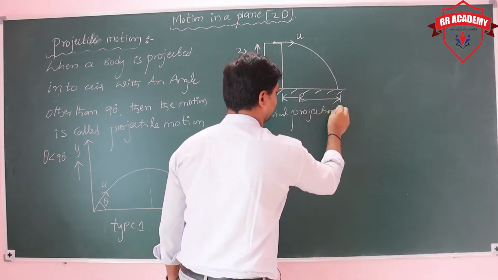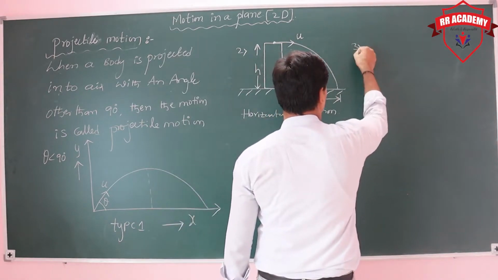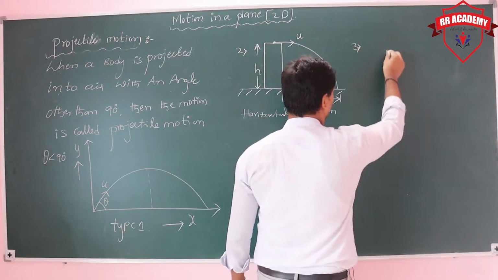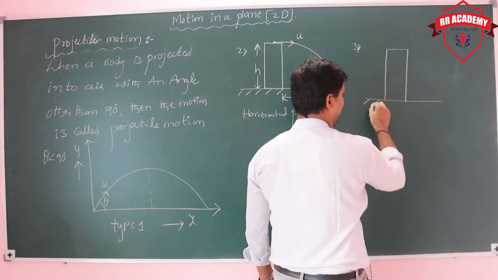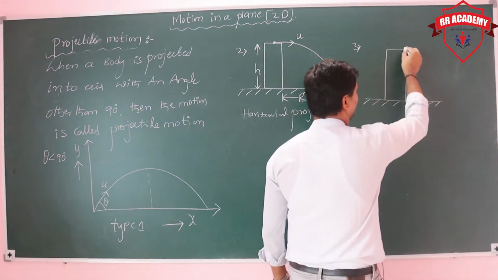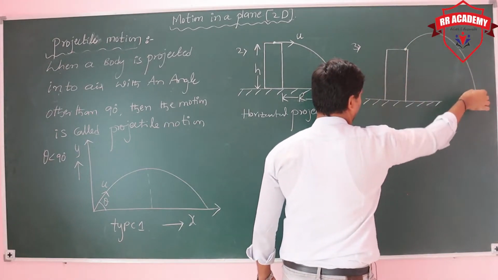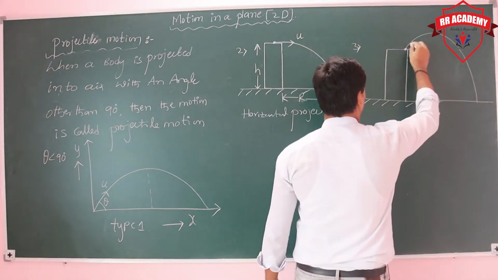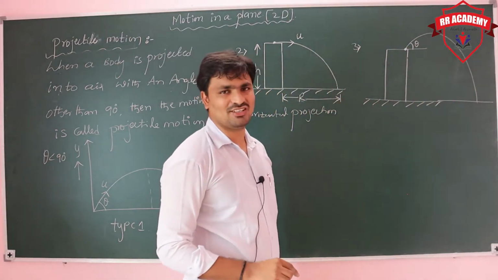In horizontal projection, two types are there. What are those? Projection from the top of the tower above the horizontal and below the horizontal. If you project above the horizontal, the motion is like this, making an angle theta with the horizontal. That is above the horizontal.